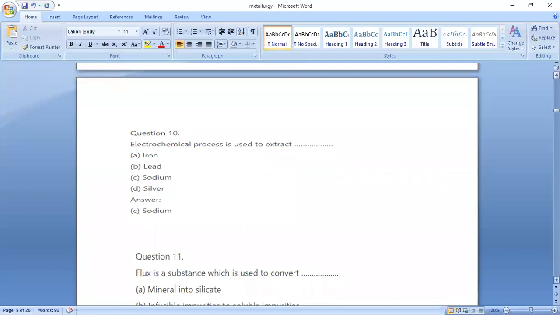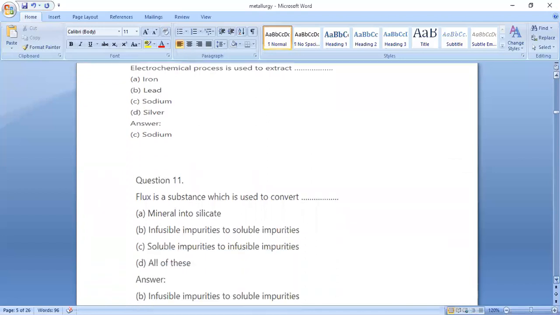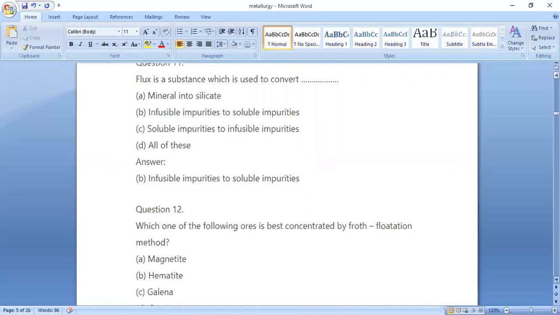So next question number 10. Electrochemical process is used to extract sodium. So option C is the correct answer. So next question number 11. Flux is a substance which is used to convert infusible impurities to soluble impurities. So option B is the correct answer.